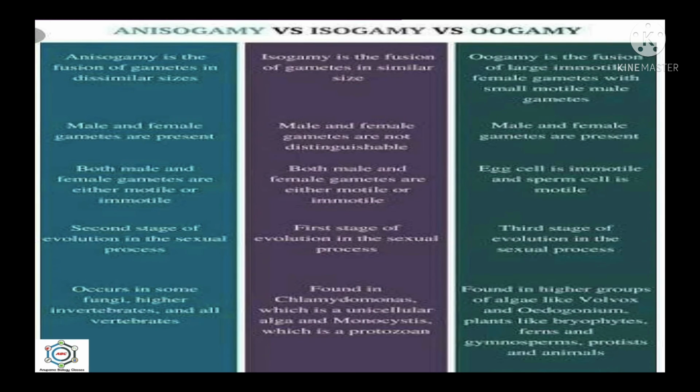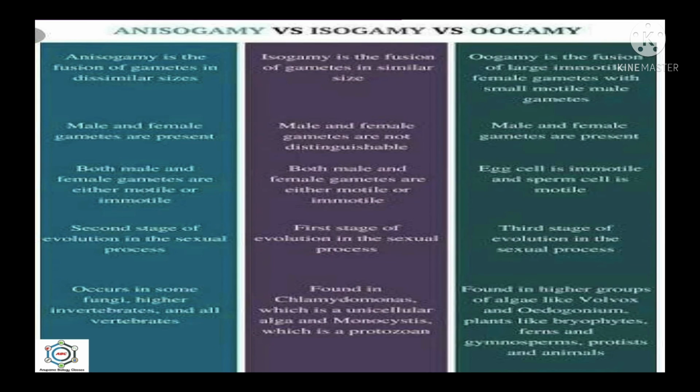So what are the differences between anisogamy, isogamy and oogamy? Anisogamy is the fusion of gametes of dissimilar size, while isogamy is the fusion of gametes of similar size, and oogamy is the fusion of a large immotile female gamete with a small motile male gamete. In anisogamy, male and female gametes are present.